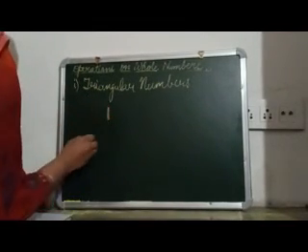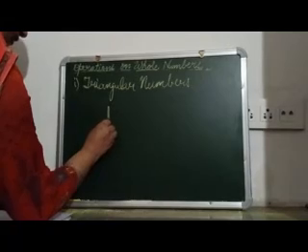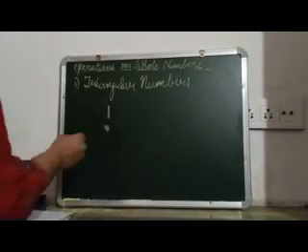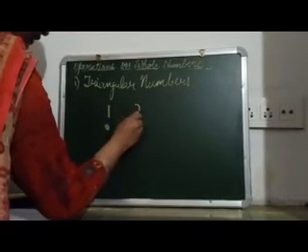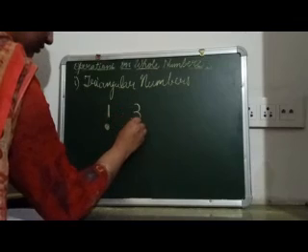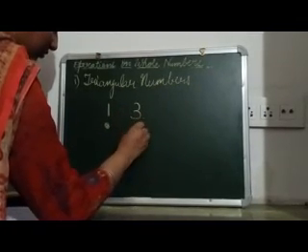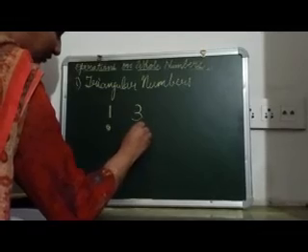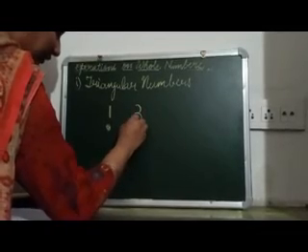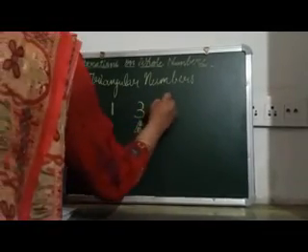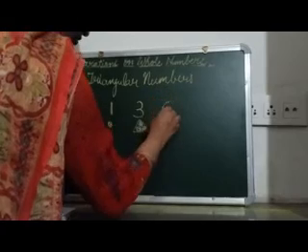Like 1. 1 is a whole number and it can be represented as a dot. Then 3. 3 can be represented as 3 dots, 1, 2, 3, which forms an equilateral triangle. Then 6.